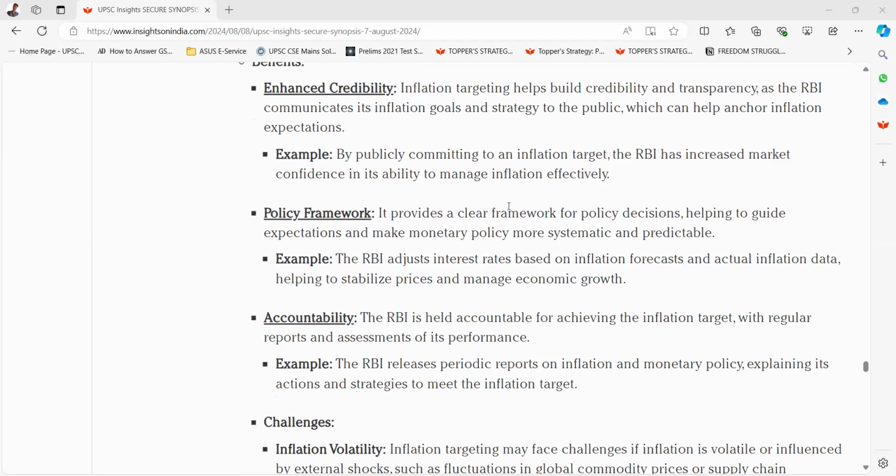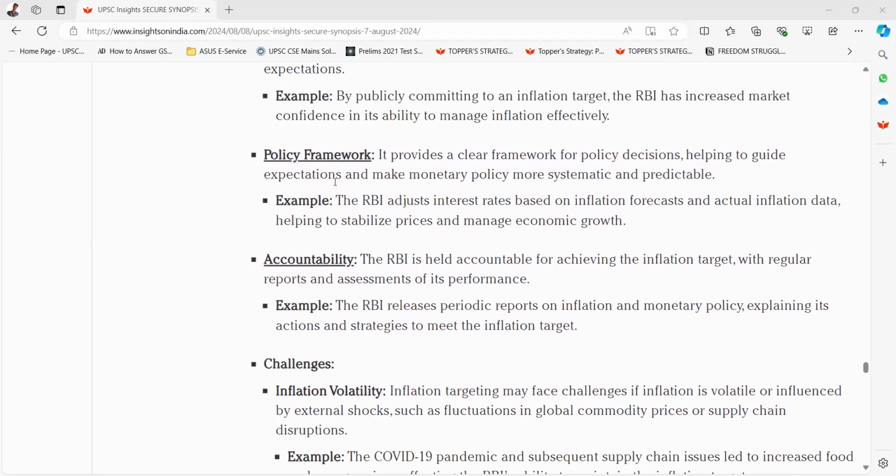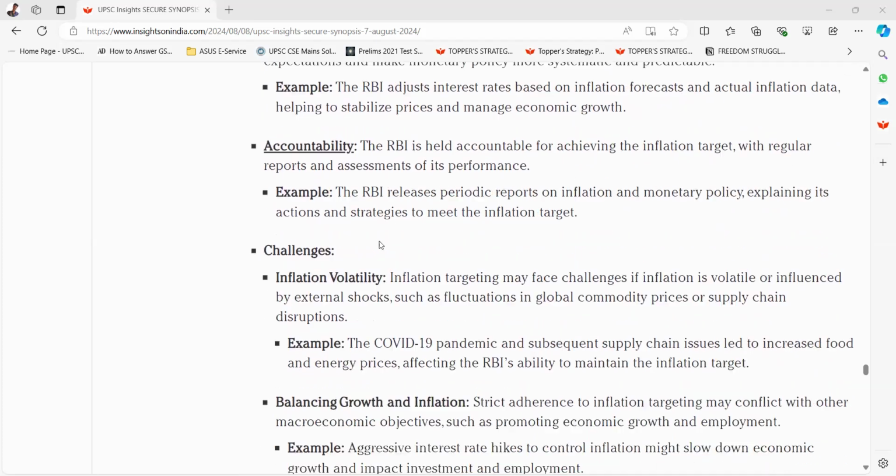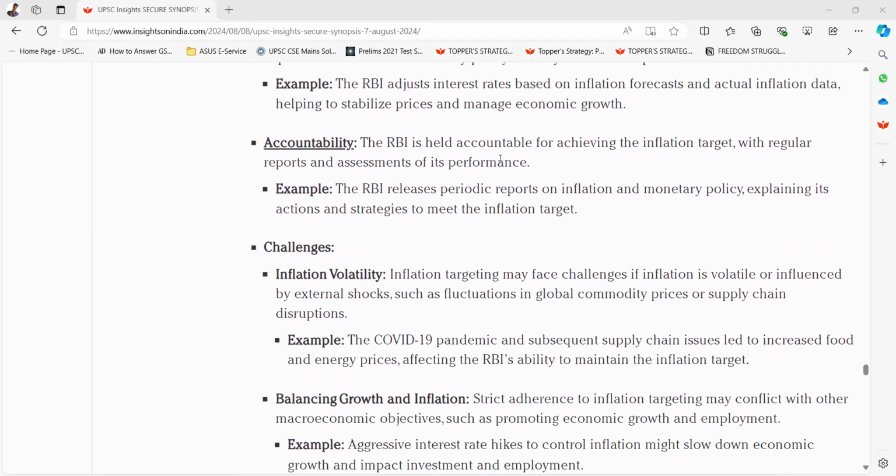Policy framework. It provides a clear framework for policy decisions, helping to guide expectations and make monetary policy more systematic and predictable. Example, the RBI adjusts interest rates based on inflation forecasts and actual inflation data, helping to stabilize prices and manage economic growth. Accountability. The RBI is held accountable for achieving the inflation target with regular reports and assessments of its performance.